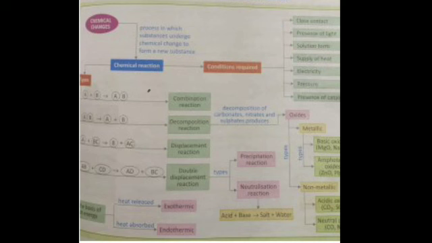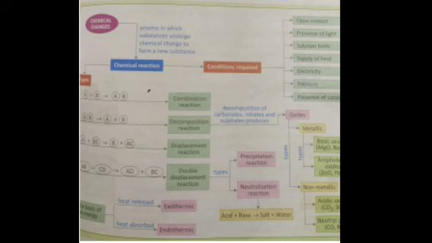Next is the presence of light. Light is essential in certain reactions and they are called photochemical reactions. For instance, the photosynthesis reaction takes place in the presence of sunlight and chlorophyll only, otherwise it will not take place. The fourth condition is the supply of heat. Some chemical reactions take place only when the reactants are heated. For example, the reaction of iron and sulfur takes place in the presence of heat only.